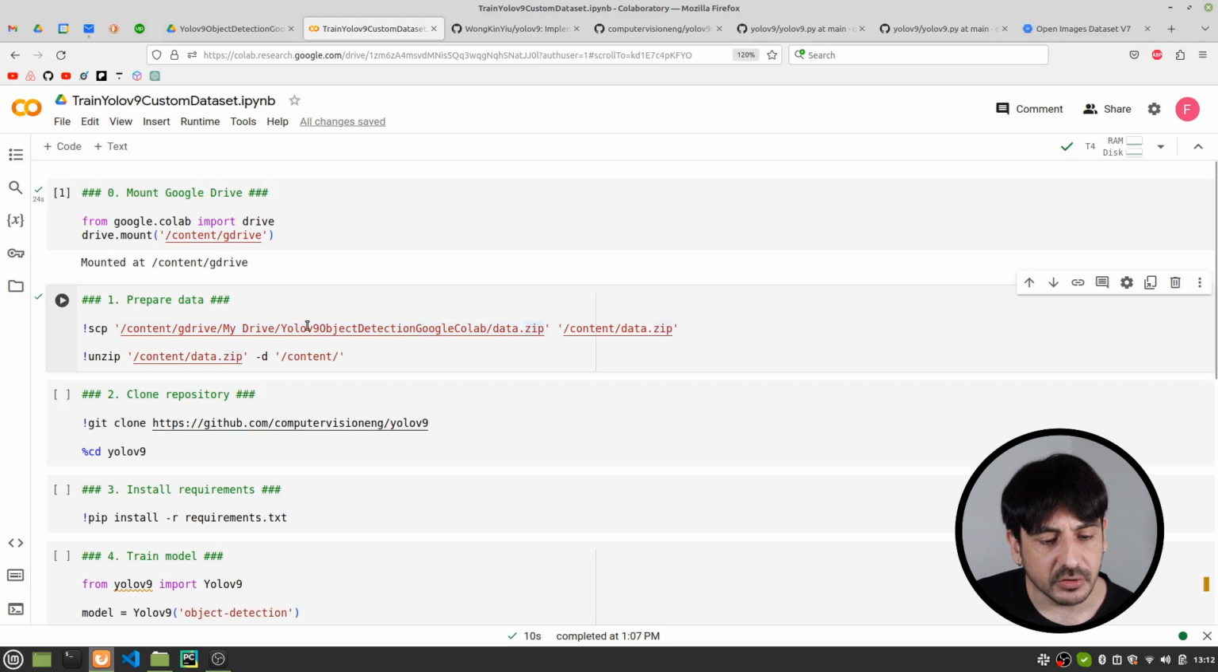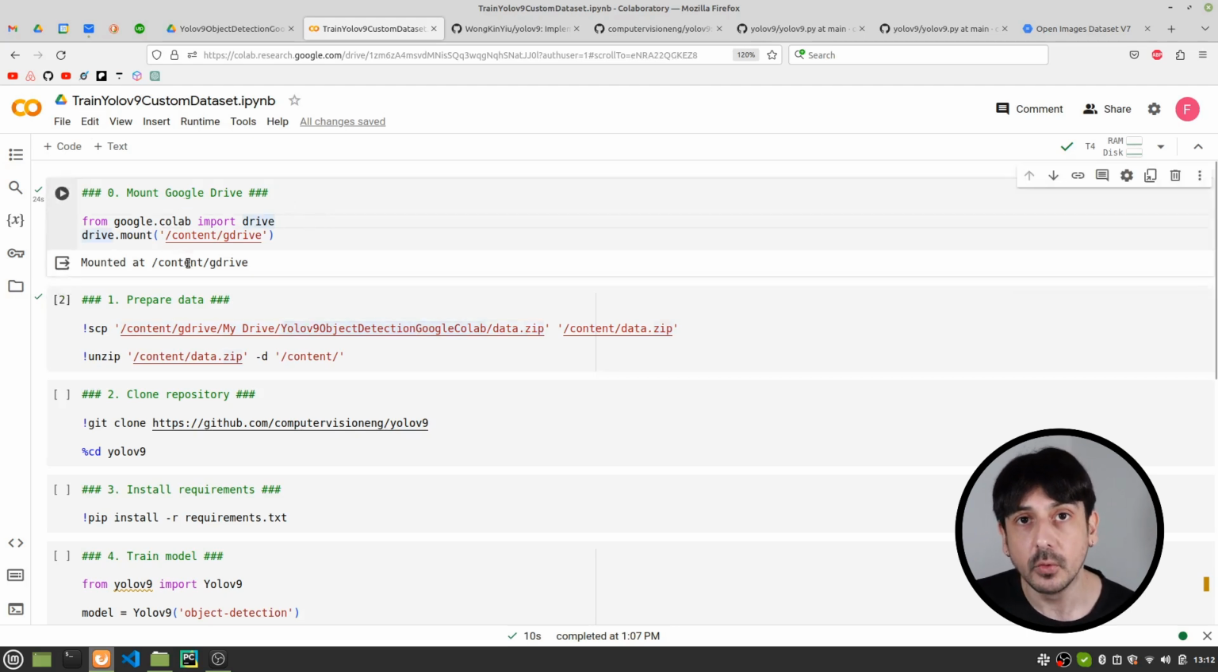Now let's continue with this process. We have already mounted Google Drive into this Google Colab environment.